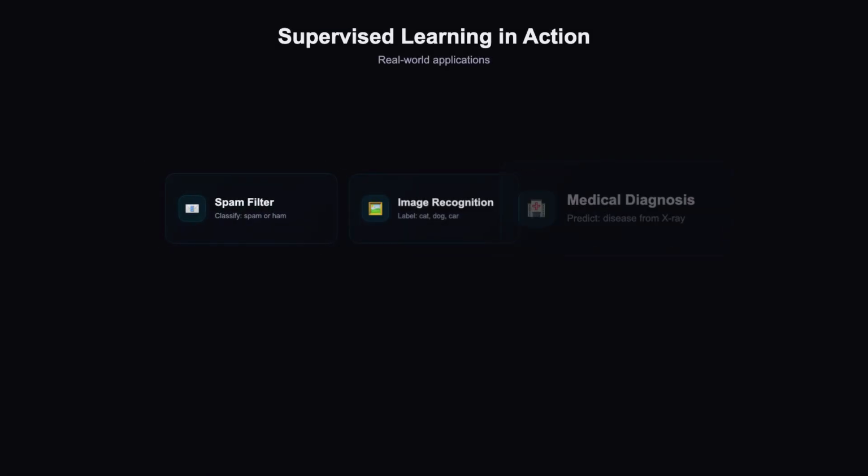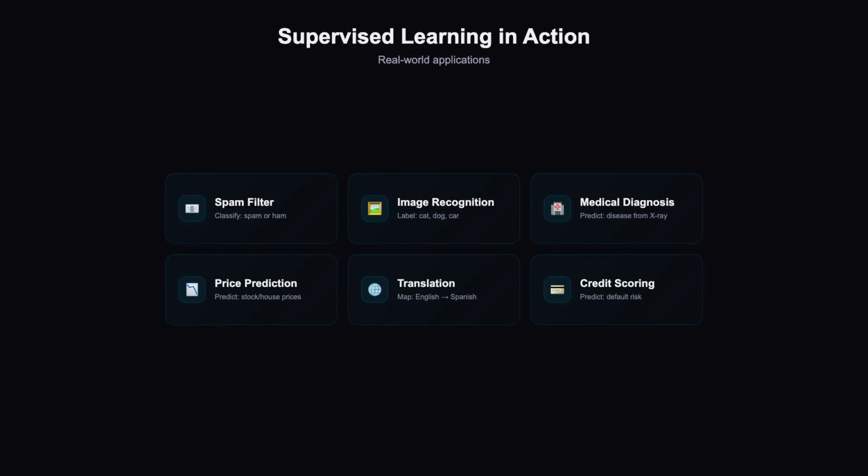Here are real-world examples of supervised learning. Email spam filtering classifies emails. Image recognition labels photos. Medical diagnosis predicts diseases from symptoms. Stock price prediction forecasts future values. Language translation converts between languages. And credit scoring predicts loan default risk. All supervised, all using labeled data.